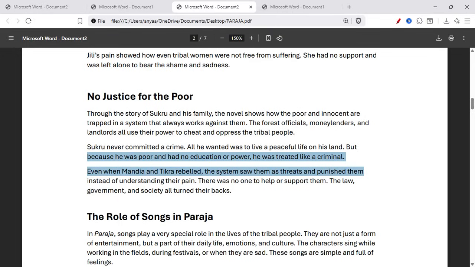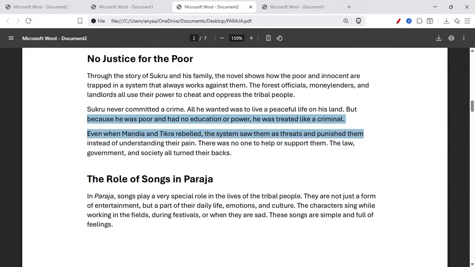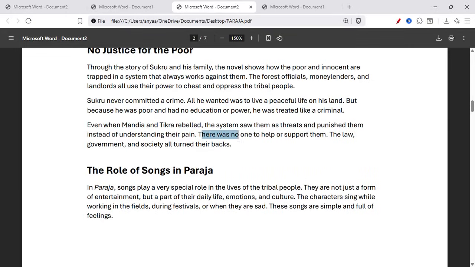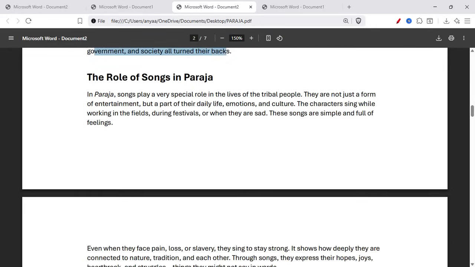Even when Mandya and Tikra rebelled, the system saw them as a threat and punished them instead of understanding their pain. There was no one to help or support them. The law, government, and society all turned their backs.